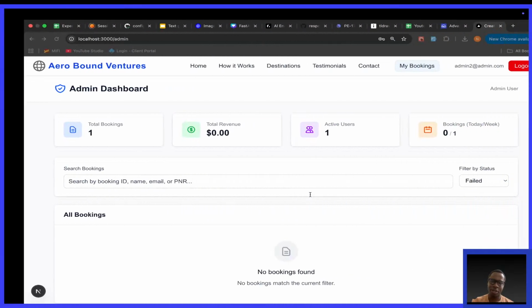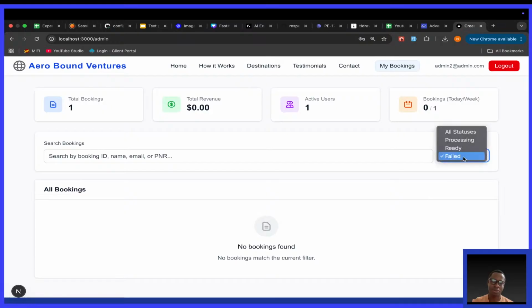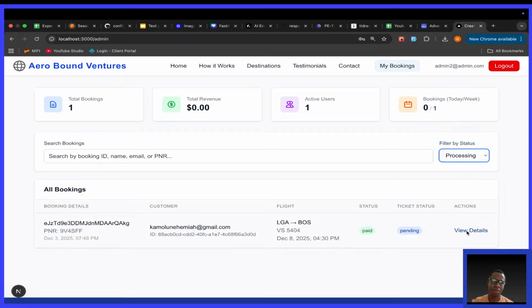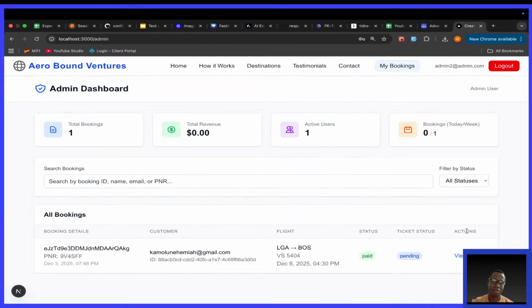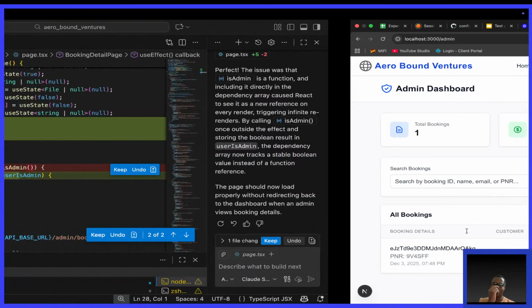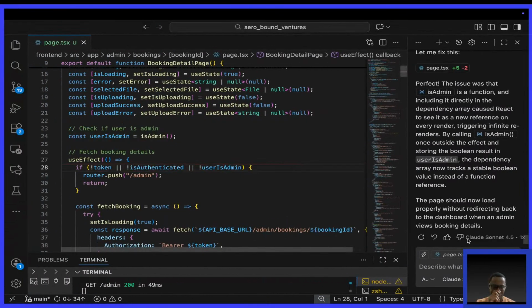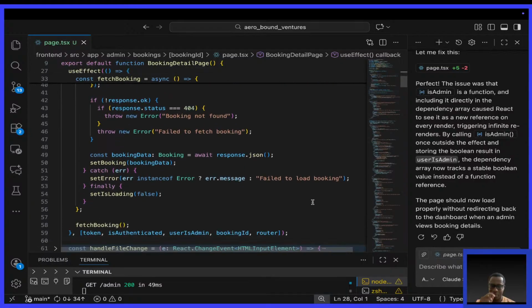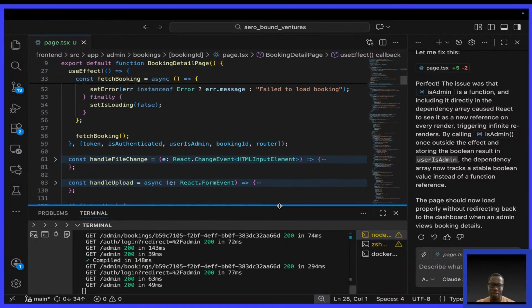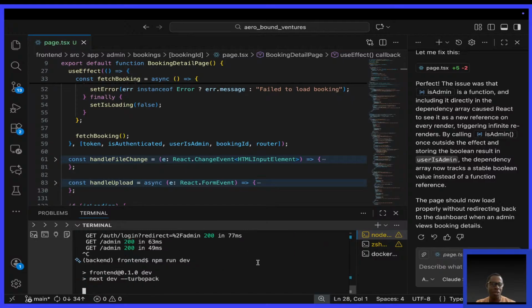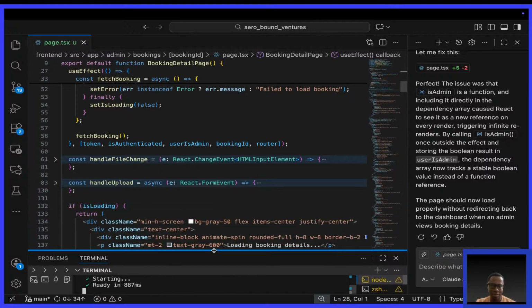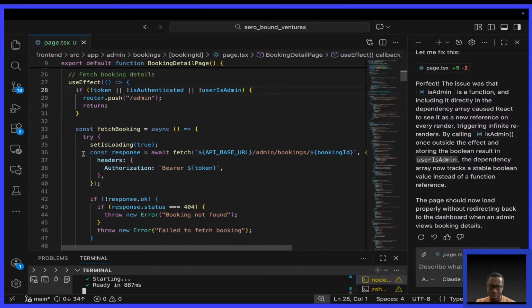Let us see. Filter by. You see? So it still has that. Okay, I want to figure it out by myself. What do you say? Should I continue? Should we try to see if AI can do it, or should I fix it by myself? Because all you need is this, by the way.